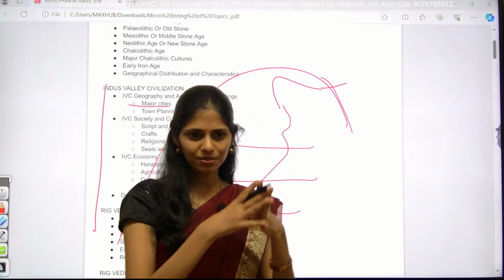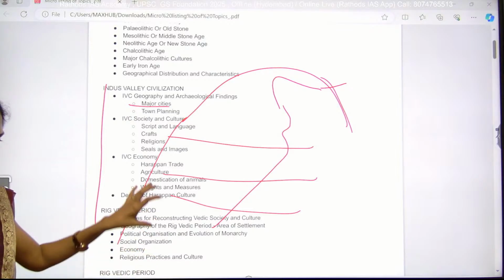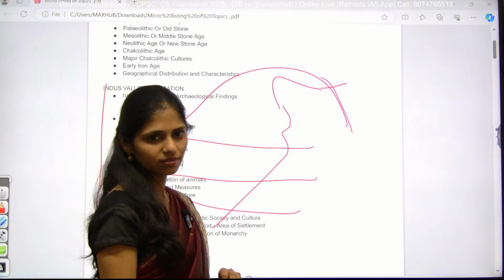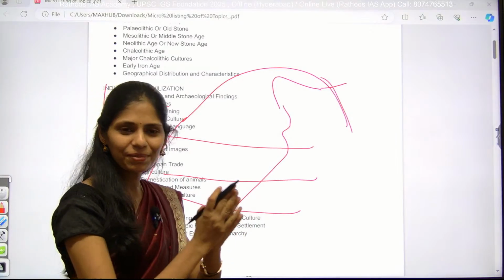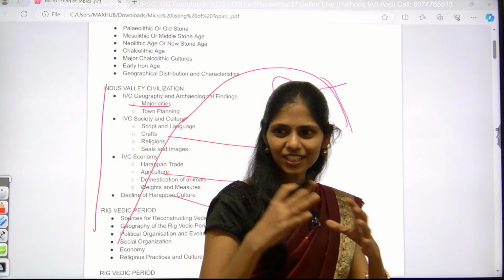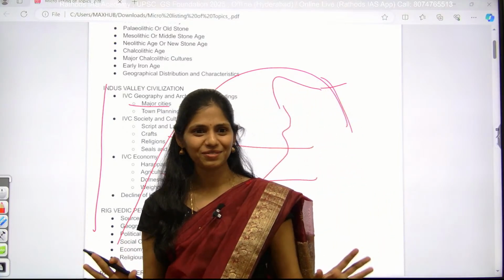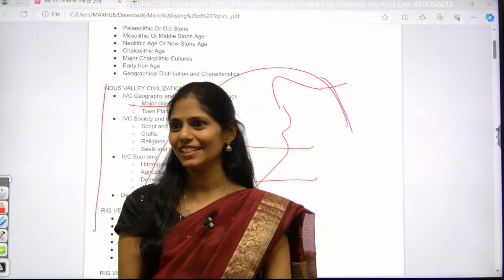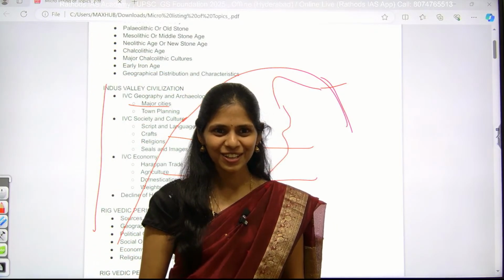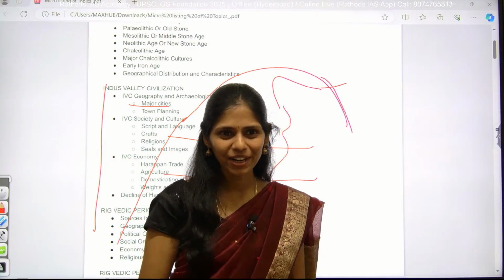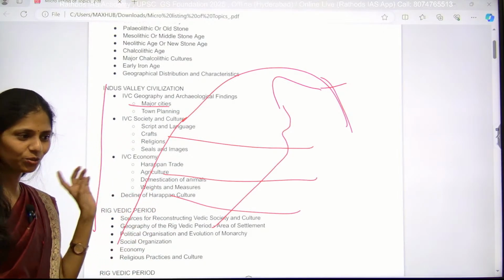There are some important sites and you have to see on which river bank they are located, and some are very special. For example, some focused even on privacy. These IVC sites maintained privacy, but now we are not maintaining privacy. In some cities, in some houses, entire doors are glass. With glass, how can we maintain privacy? No, right? But they maintained privacy.